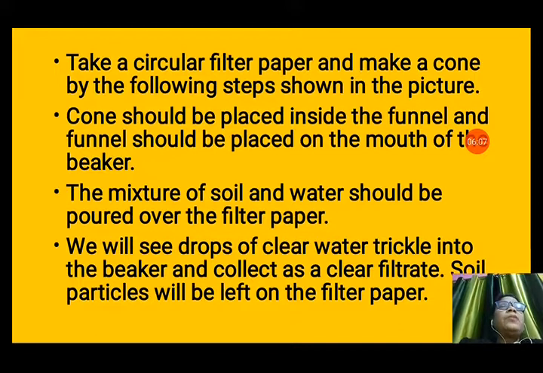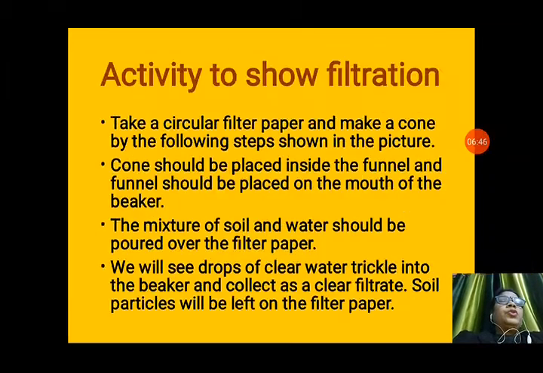Now, we will take a beaker and put the filter paper inside the funnel, and that funnel should be placed on the mouth of the beaker. Now, the mixture of soil and water should be poured over the filter paper. We will see drops of clear water trickle into the beaker and collect as a clear filtrate. Soil particles will be left on the filter paper. The filter paper will allow only water to pass through it, and it does not allow the soil to pass through the filter paper. So, we will get a clear liquid.